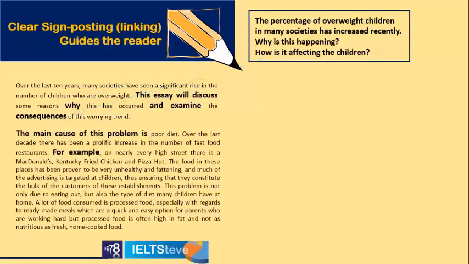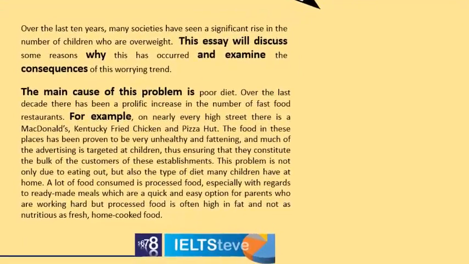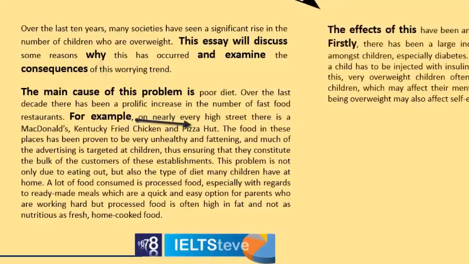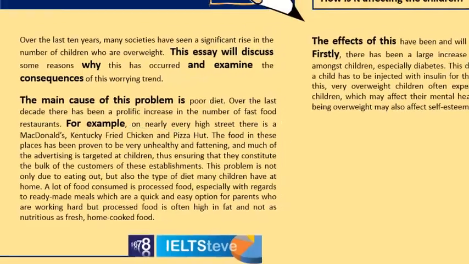And here we see the first body paragraph, so that why connects directly to this paragraph. And then using words like for example and as well, that guide the reader through this paragraph.